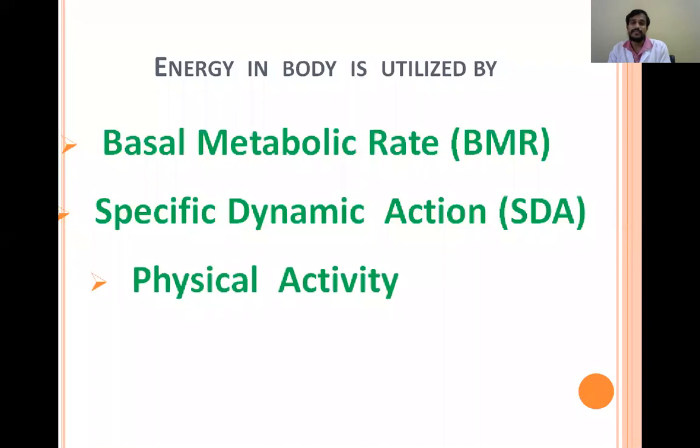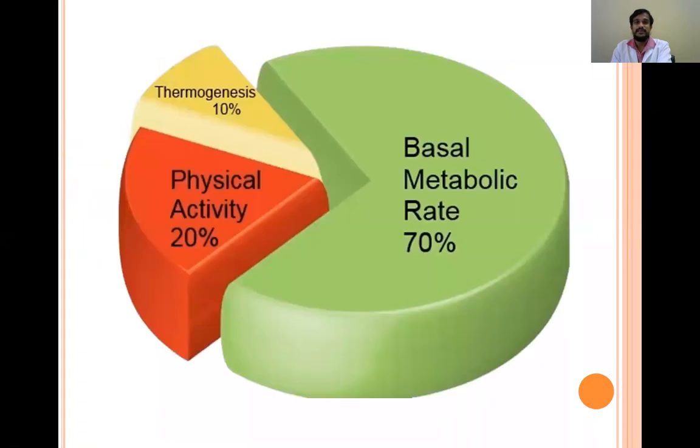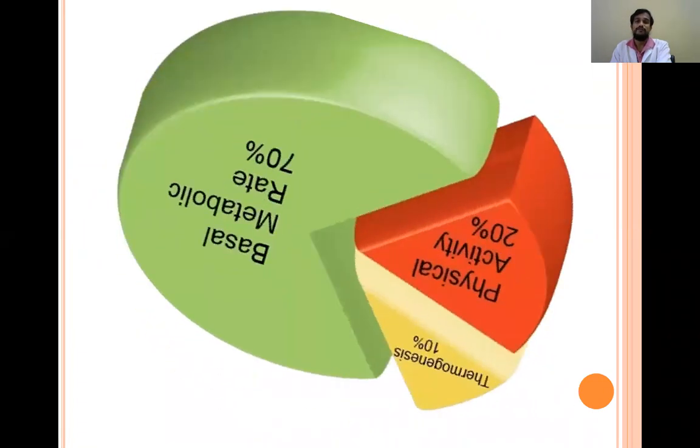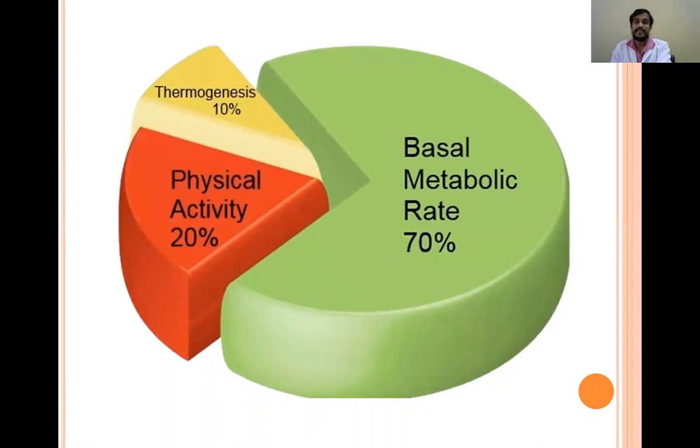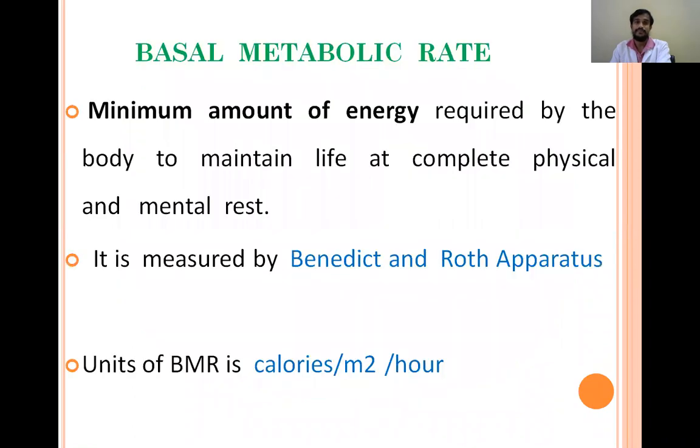And apart from that, for physical activity in the daily needs, in our movements, some energy is required. That also we are getting from the body, and that is also a way of utilization of energy. So in this way, the energy is utilized in the body. If you go into a little bit of detail, this is the percentage of basal metabolic rate, physical activity, and specific dynamic action, which is also known as thermogenesis.